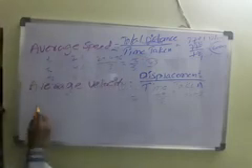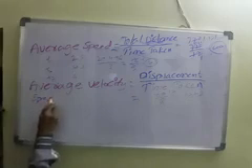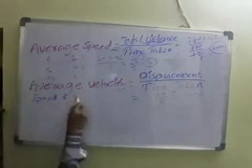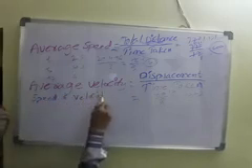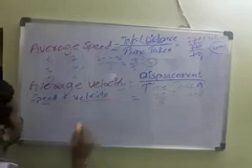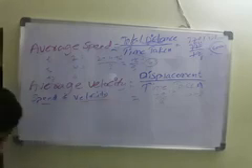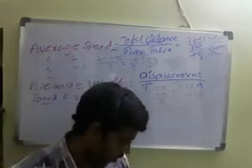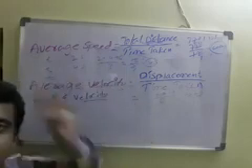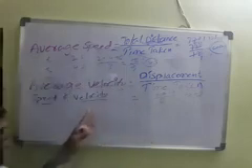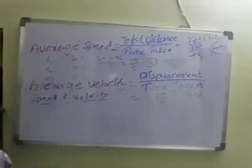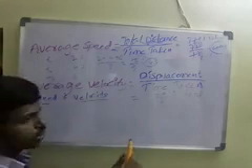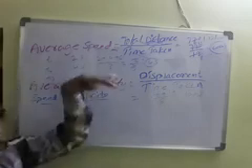Next, speed and velocity. What is the speed and what is the velocity? The speed at any instant is called instantaneous speed. Suppose in a bike the speedometer shows a certain speed, that is its instantaneous speed.